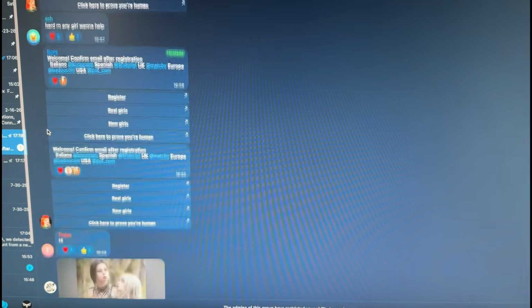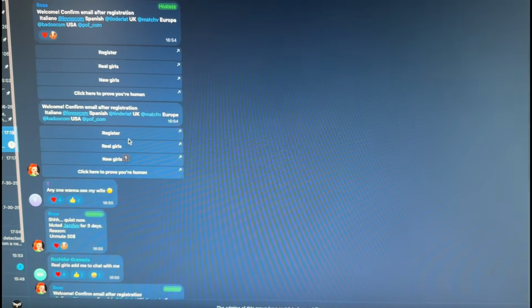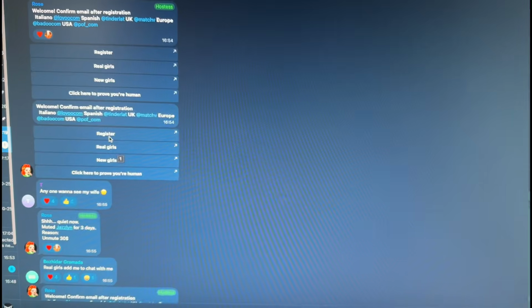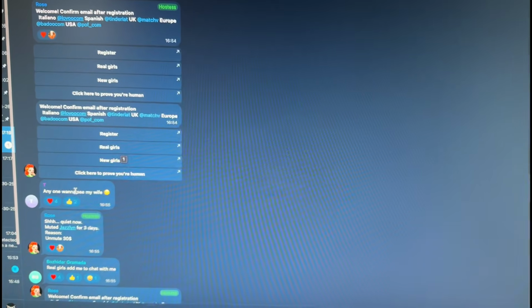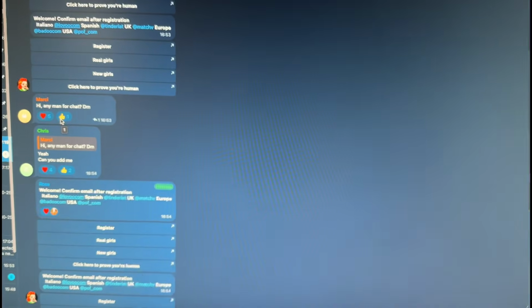There's a bunch of different people sending messages in this group, you see. And the way to send messages here is obviously to register. So I'm not going to do that. But as you can see, there's a bunch of people who say, anyone want to see my wife and all that. So this group is actually scrapeable. Anyone who's typing in this group, we can scrape them and they can become a customer for us.